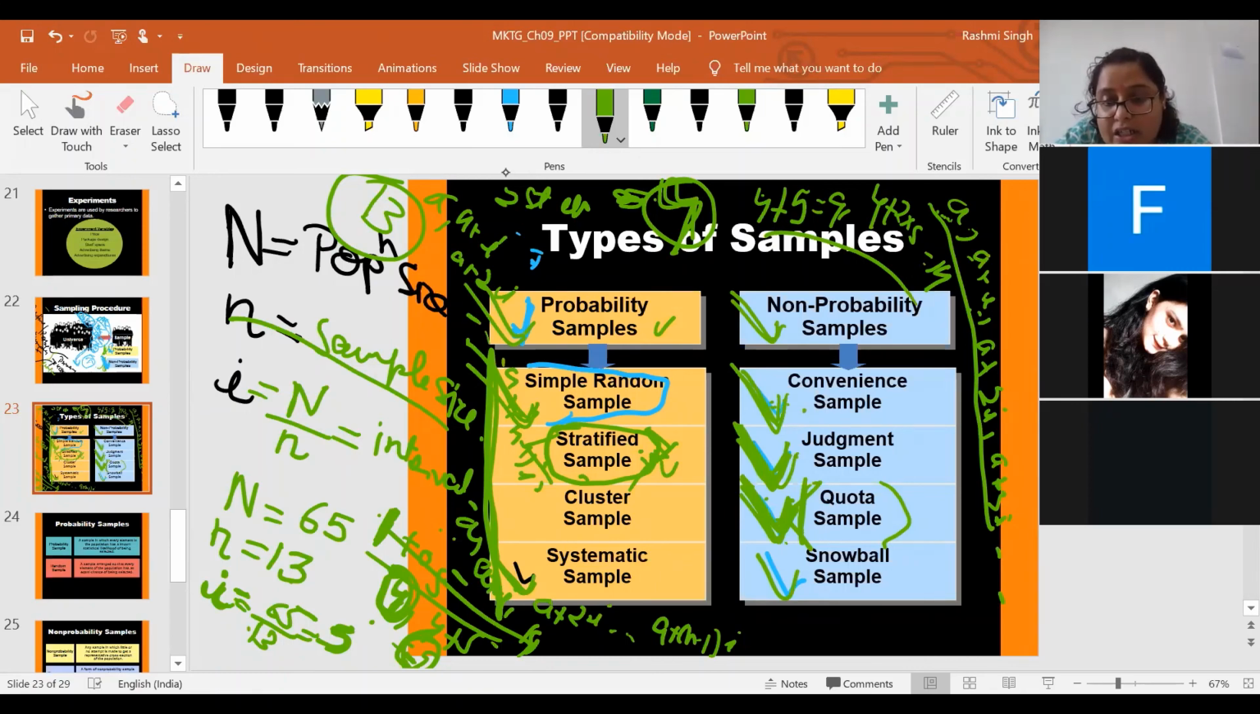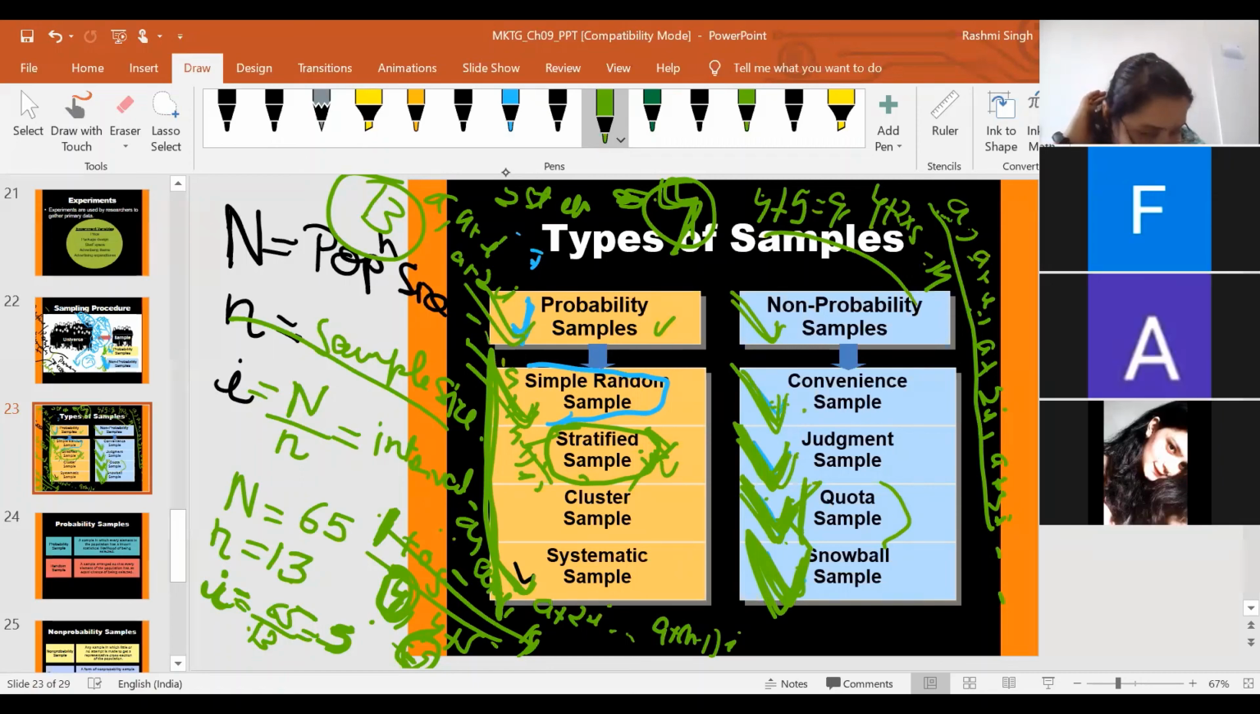Okay. Now the fourth is the snowball sample. What do you understand by snowball sample? Like making a ball of snow, throwing that ball, and whoever it hits will be in my sample? Is it like this? What comes to your mind when you hear snowball sample? Basically, snowball sampling is a kind of networking sampling, you can say.